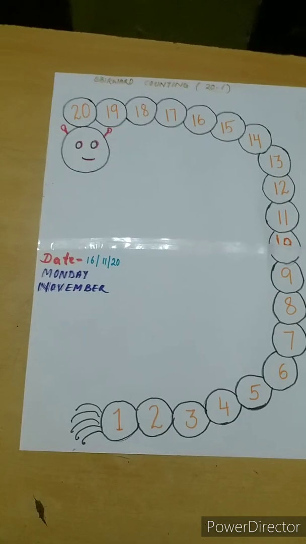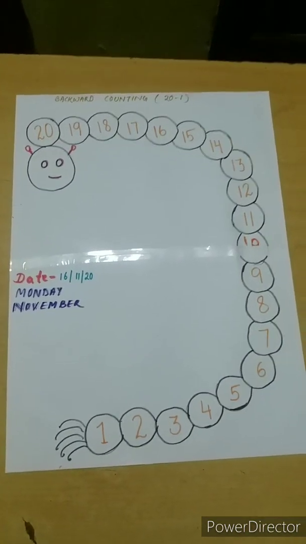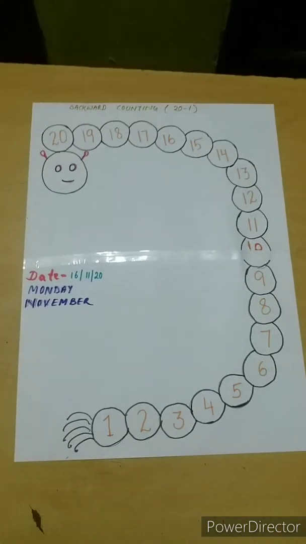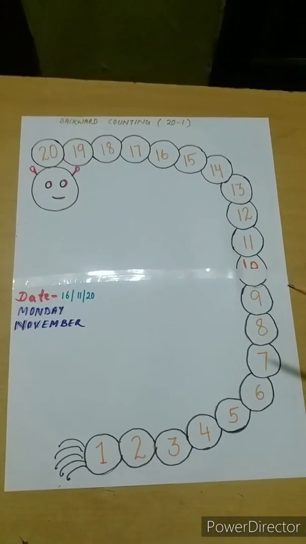This is backward counting. The reverse counting is called backward counting. When we count the numbers in backward, the numbers will decrease.